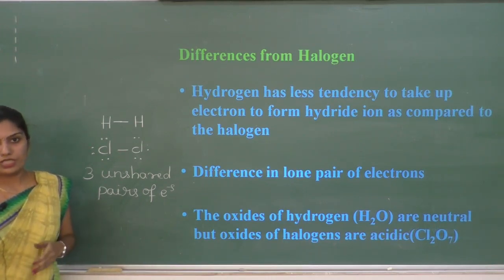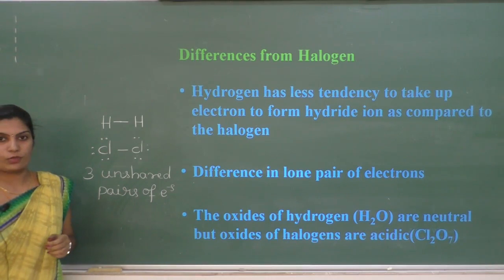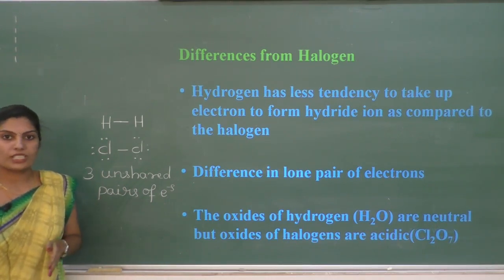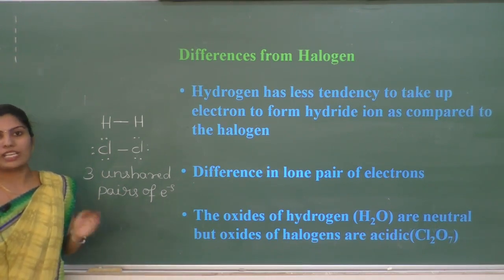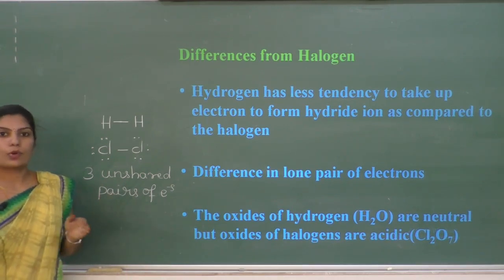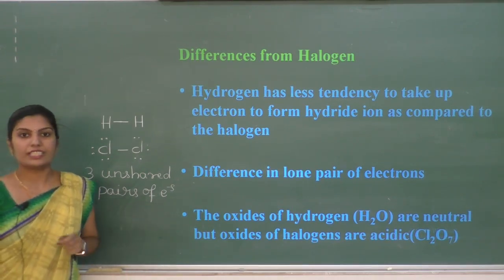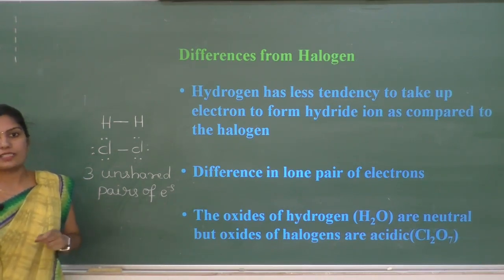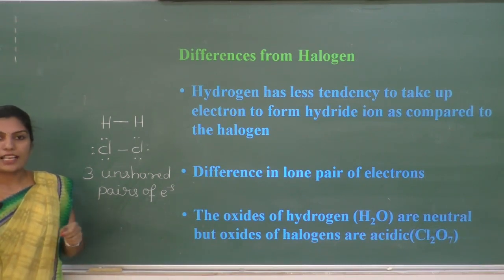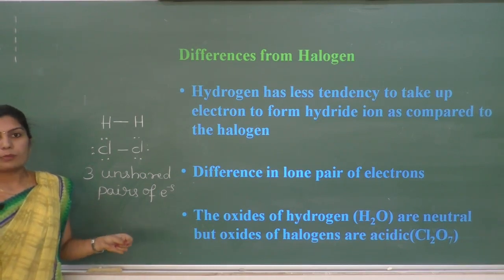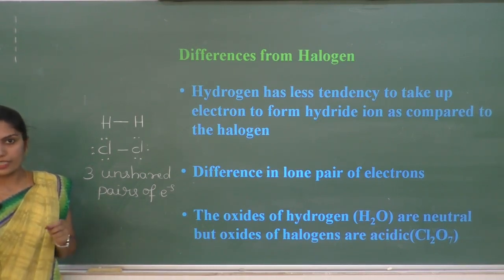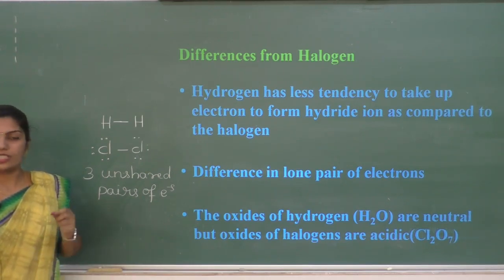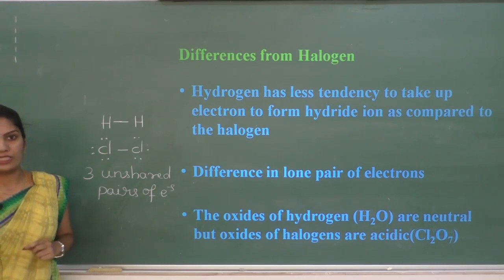Due to this unique behavior of hydrogen, it has some properties similar to group 1 alkali metals and some properties similar to group 17 halogens. At the same time, it shows some differences with alkali metals as well as halogens. It is placed as a separate element in the periodic table. Cleared? This is about the position of hydrogen in the periodic table.